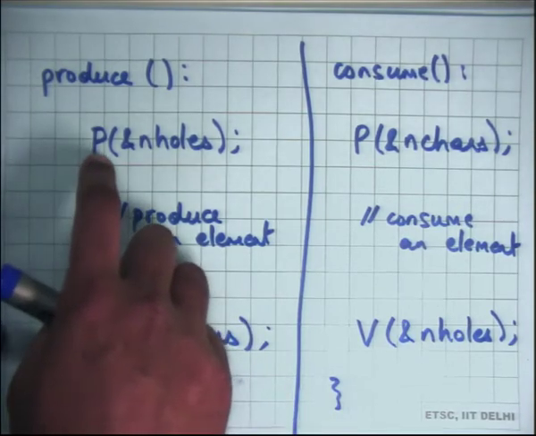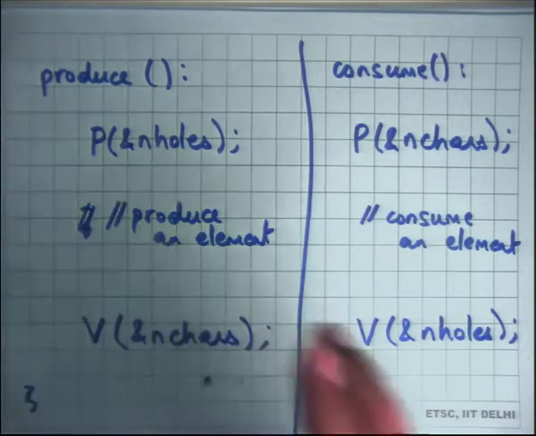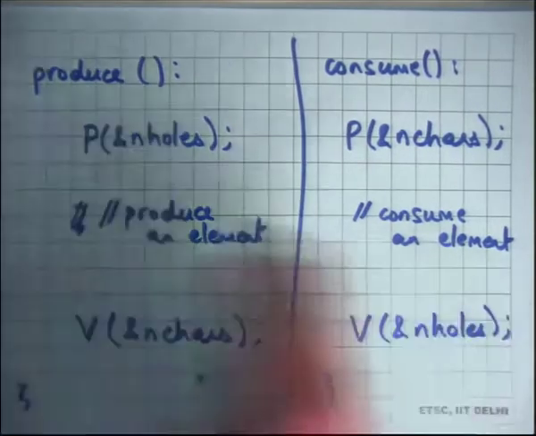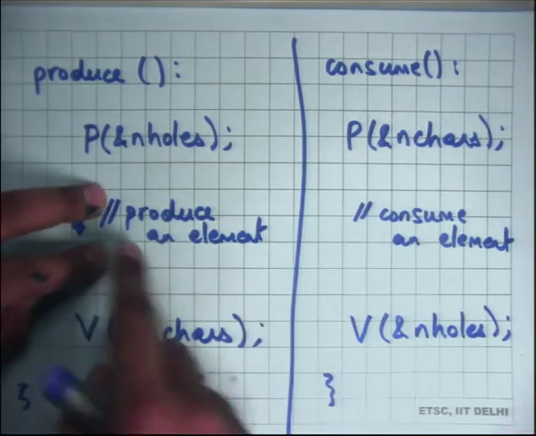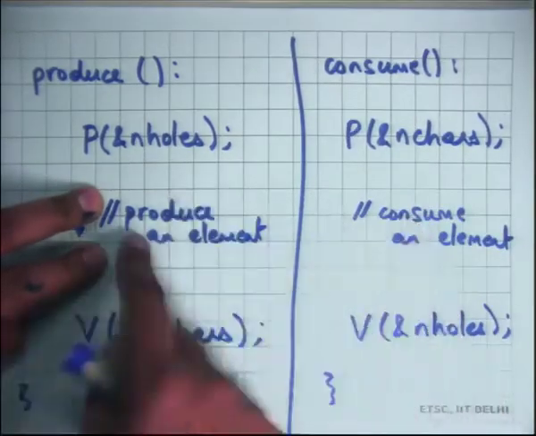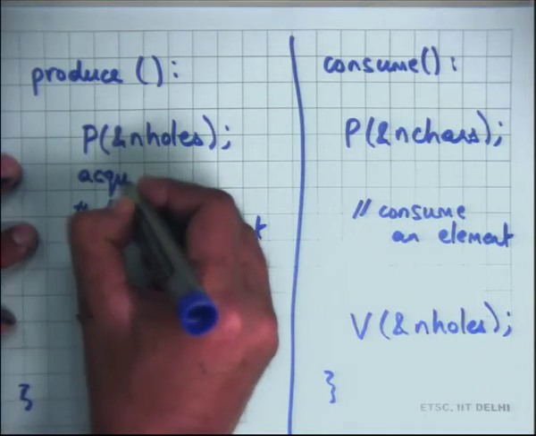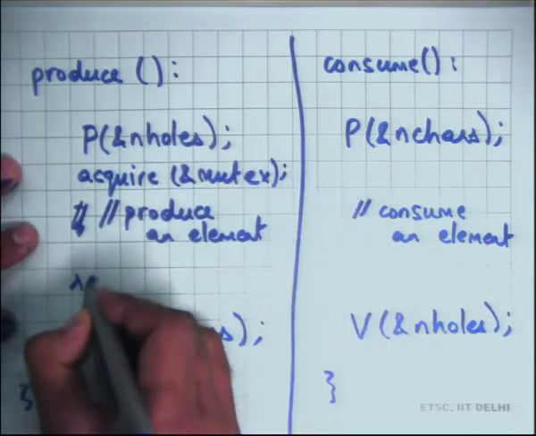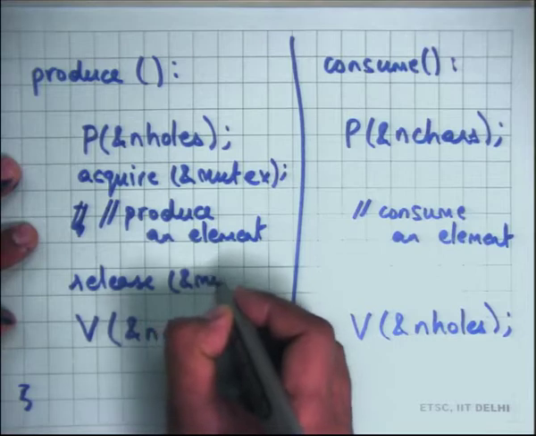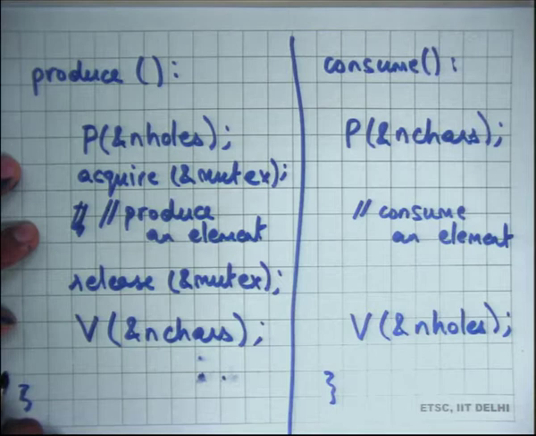Semaphores, yeah, go ahead. Do we not need a mutex? Great question. So yes, that is it for making sure that you do not produce to a full queue, and that you do not consume from an empty queue, but it does not make sure that these operations, produce an element and consume an element, are atomic with respect to each other. So you will want to have another thing. Let us say you have an acquire mutex here just for the mutual exclusion part, and then you have a release mutex here. Shouldn't the acquire and release be outside P and V, as in acquire before P and release after V?